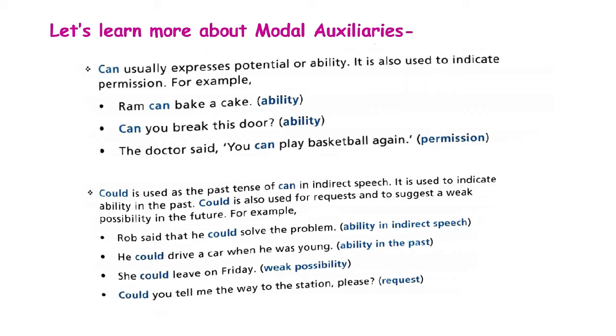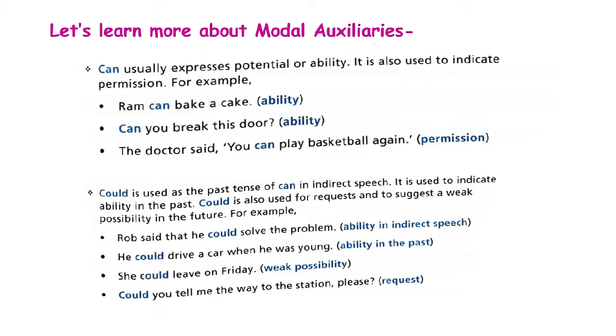Okay. Third one, she could leave on Friday. So weak possibility. She could leave on Friday. That means she may or may not leave on Friday. This is a weak possibility. That means it can happen or cannot happen as well. Last one, could you tell me the way to the station, please? This is a request. When you're asking somebody, could you tell me the way to the station, please? So you're making a request.